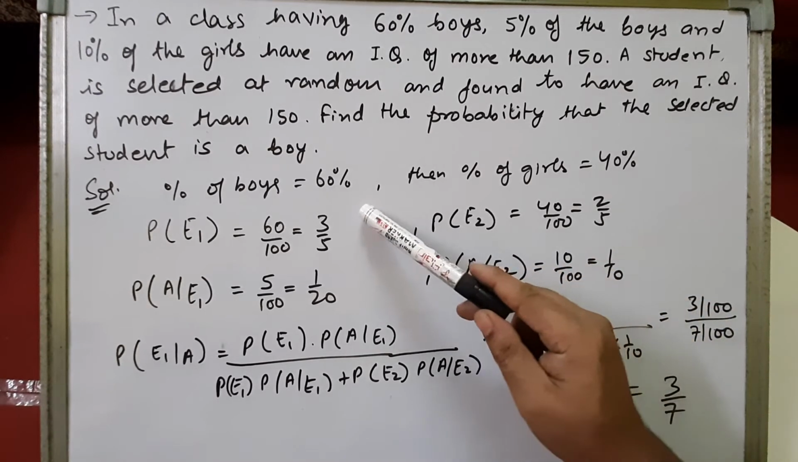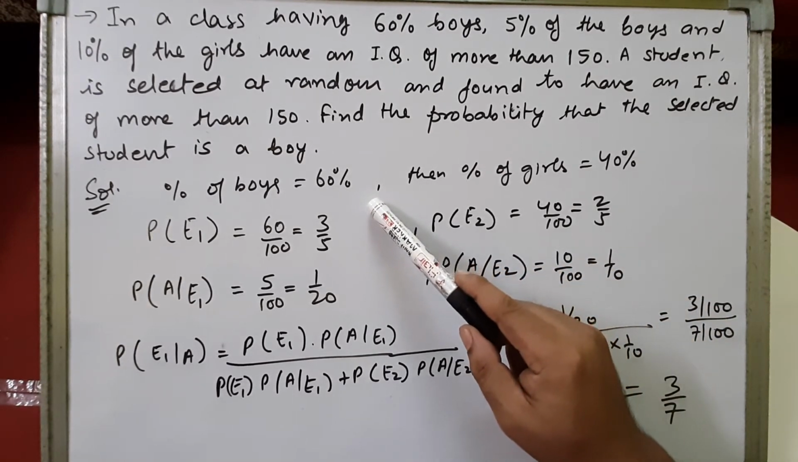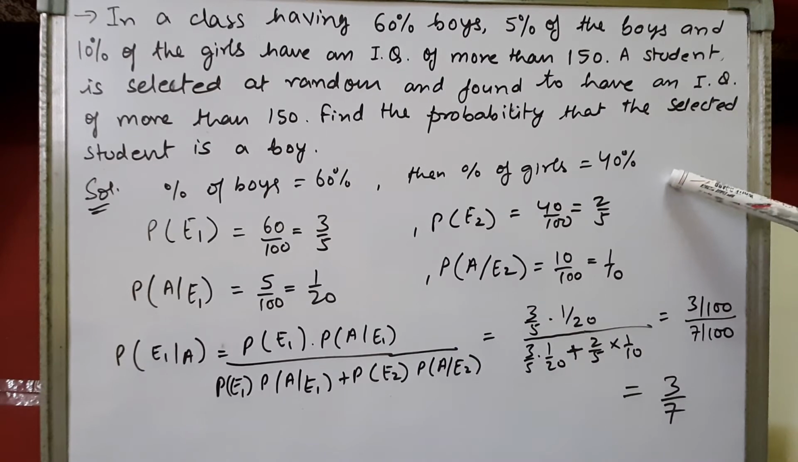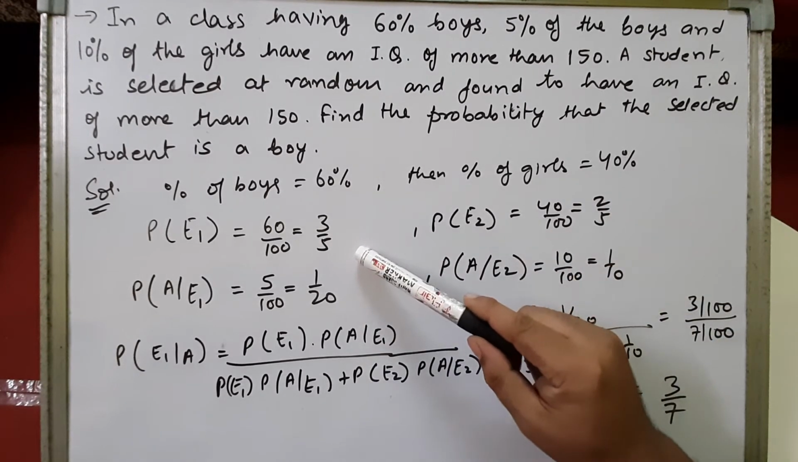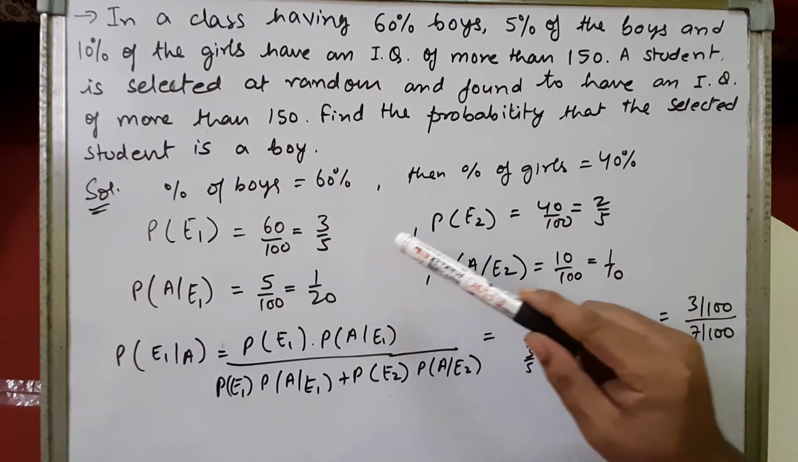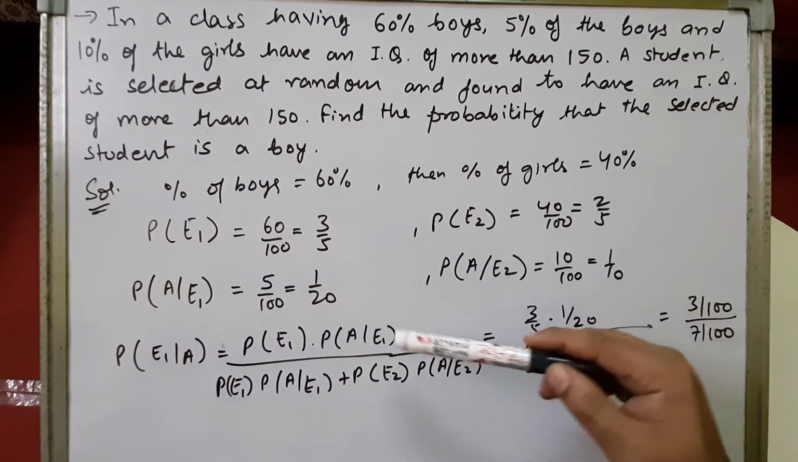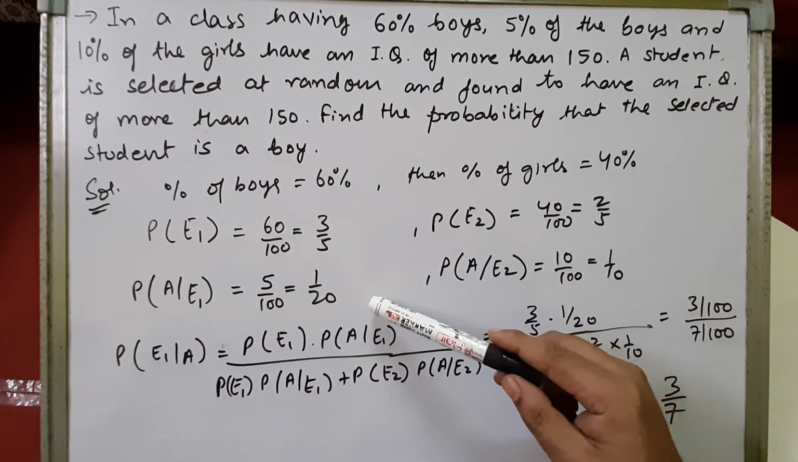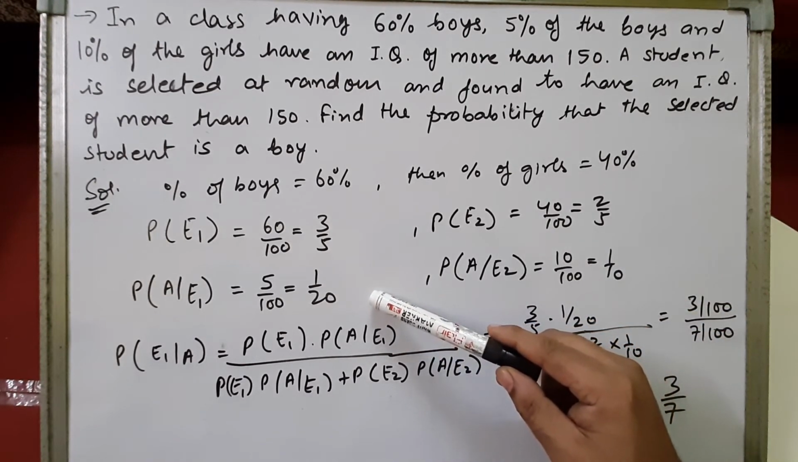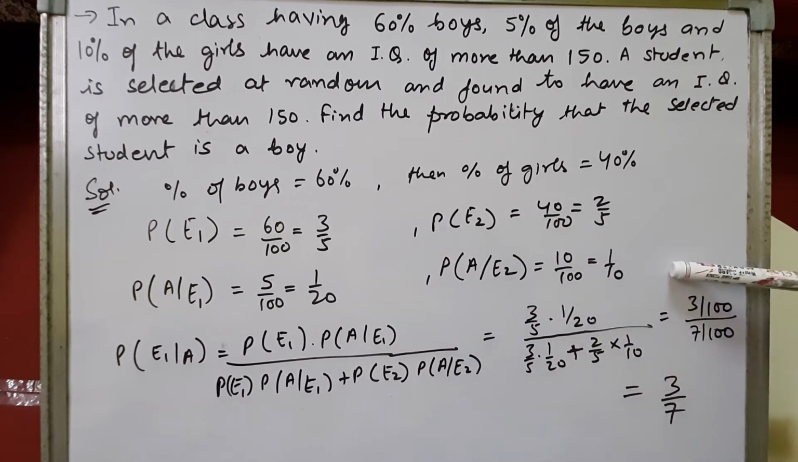Now, what is the probability of selecting, what percentage of boys we have? 60, percentage of girls is 40. So, selecting a boy is 3 by 5, 60 upon 100. Selecting a girl, child, it will be 40 upon 100, that is 2 by 5. Now, we have 5% of the boys whose IQ is more than 150. So, selecting a boy whose IQ is more than 150, it is 5%, that is 1 by 20. Selecting a girl whose IQ is more than 150, that is 10%, 1 by 10.